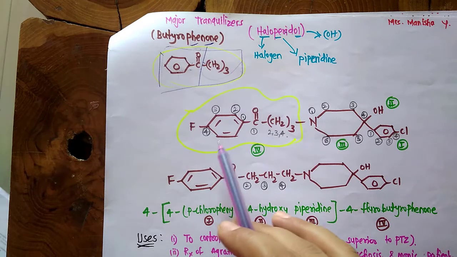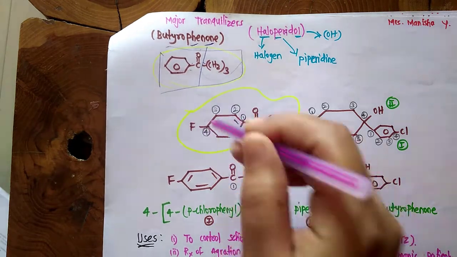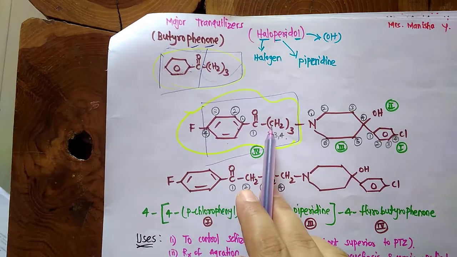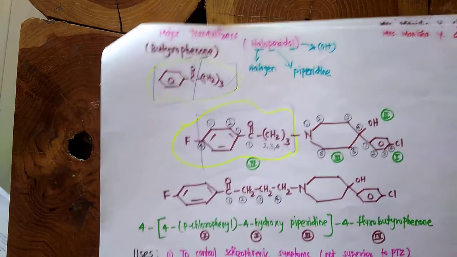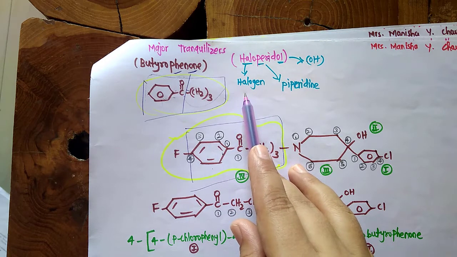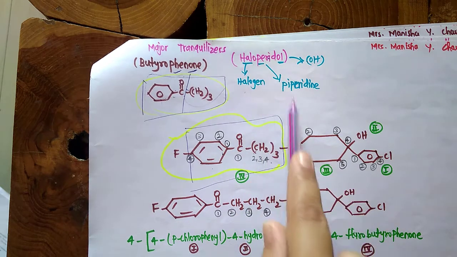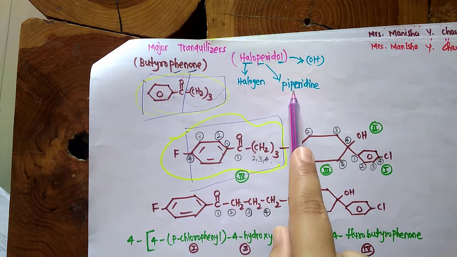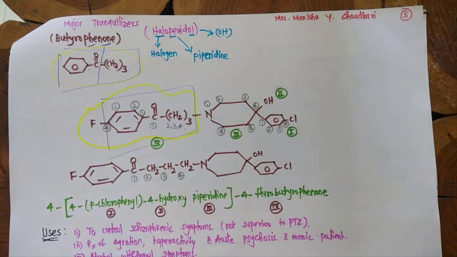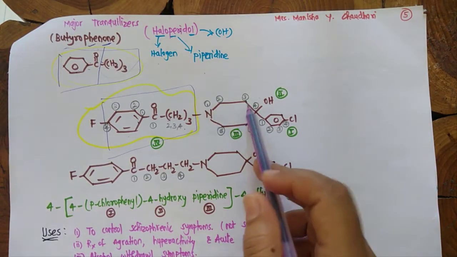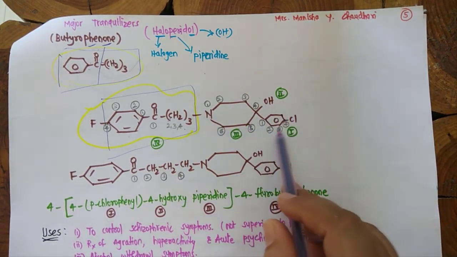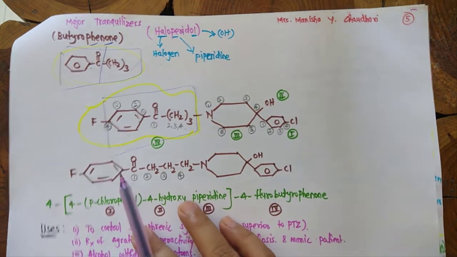Since it belongs to the class butyrophenone, this complete phenyl ring, C double bond O and CH2 thrice is butyrophenone. Now haloperidol, the split up is: halo means it has a halogen attached to the butyrophenone, peri is the piperidine ring, and ol is hydroxy. So this is the piperidine ring, hydroxy is attached to it, and phenyl and chlorine. So we will see now one by one.